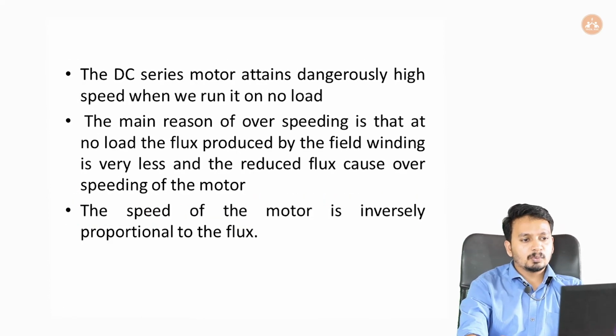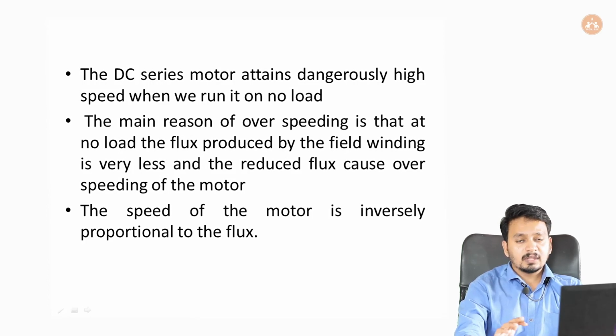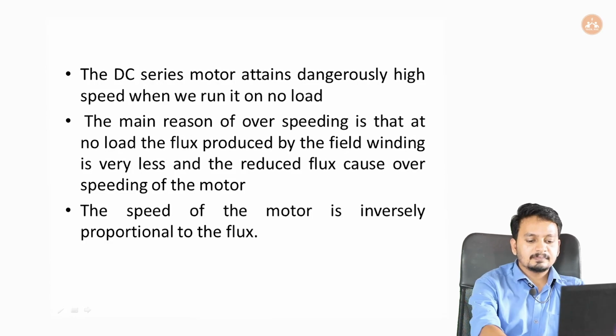The DC series motor attains dangerously high speed when we run it on no load. Okay, we know the series motor will run at a dangerously high speed at no load. And the main reason for overspeeding is that at no load the flux produced by the field winding is very less, and the reduced flux causes overspeeding of the motor, and the speed of the motor is inversely proportional to the flux.